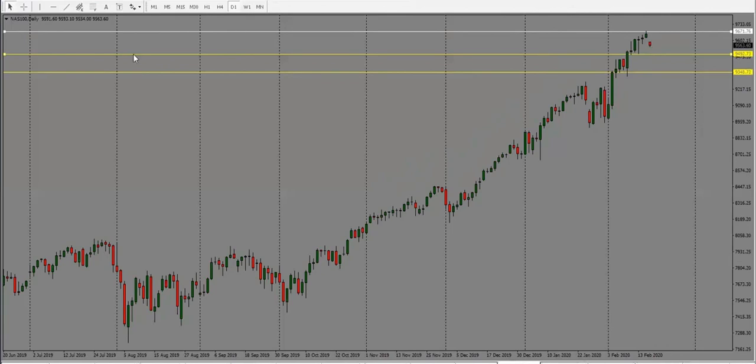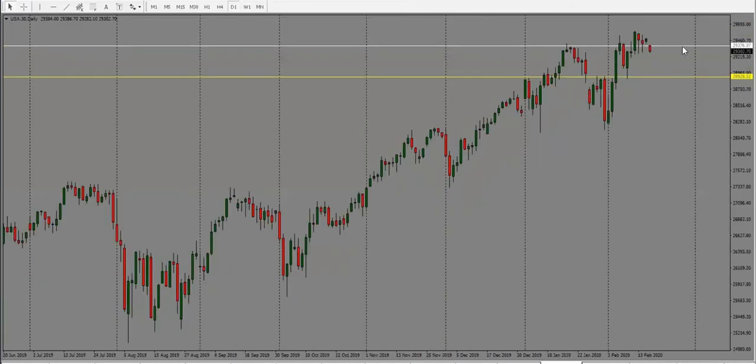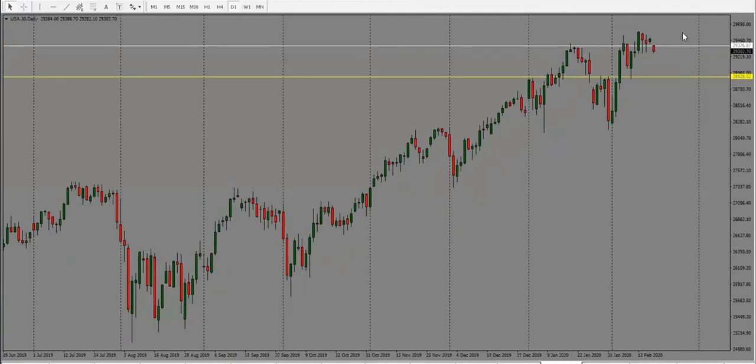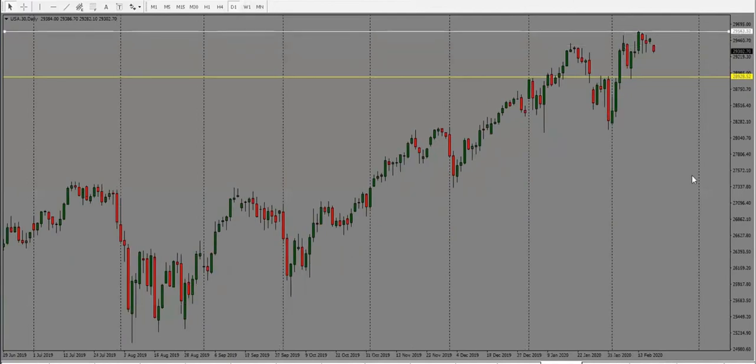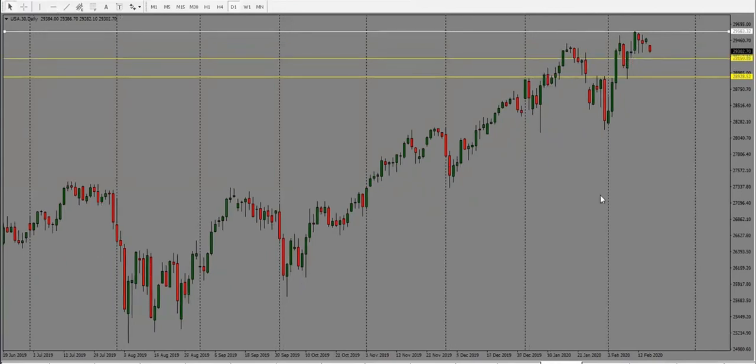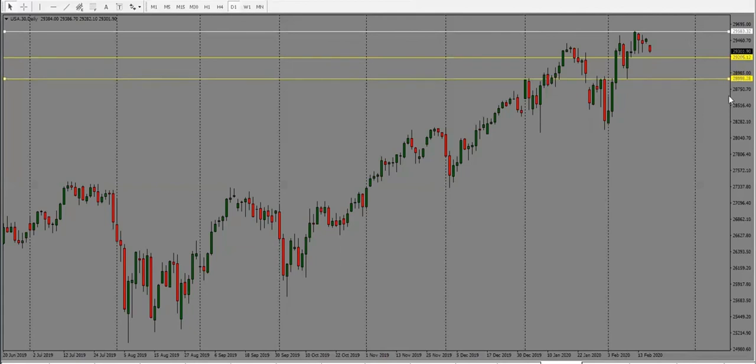And then Dow Jones here, same thing. We see that price has been holding below this level for a number of days now. So bias is bearish here. The first target is 29,200 and then below that, we're looking at 28,900 as the second target.